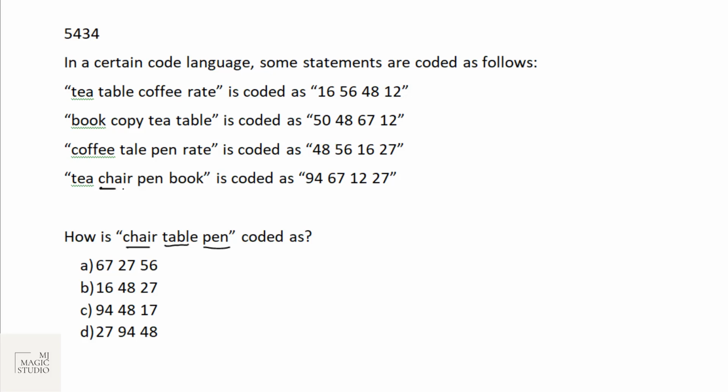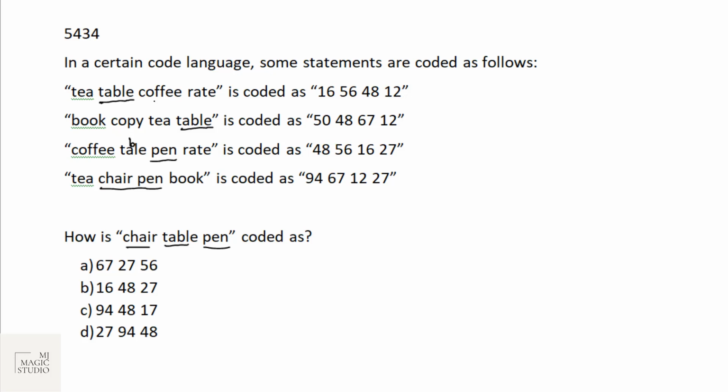Here we have got pen, table is here, and we have got only table here. So we will see whether it is tail or table.